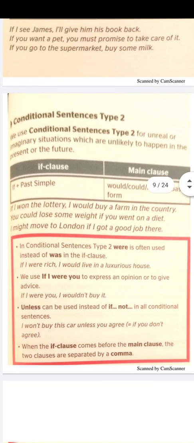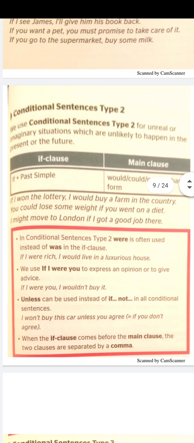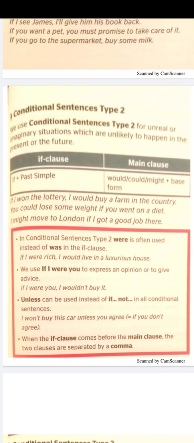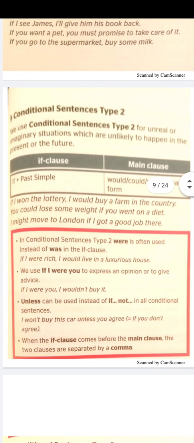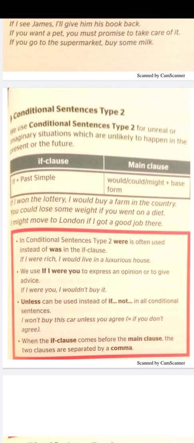Okay? Here we use if I were you to express an opinion or to give advice. It would be incorrect if we say if I was you. No, it's wrong. We can't say if I was you. We must use if I were you.